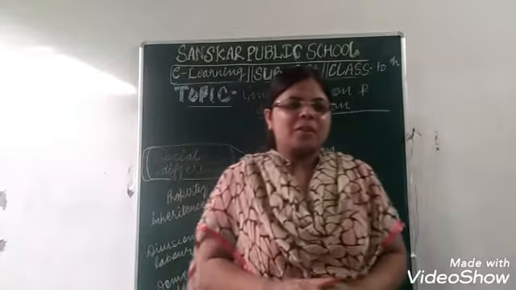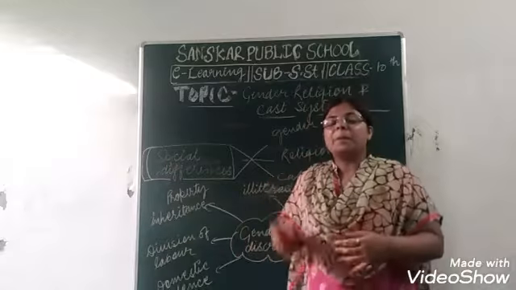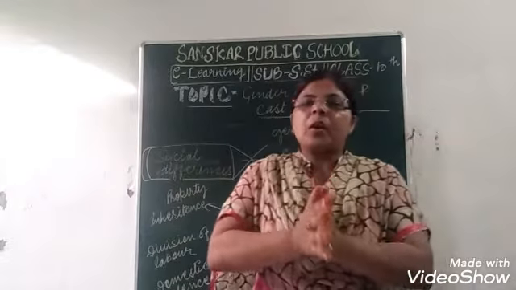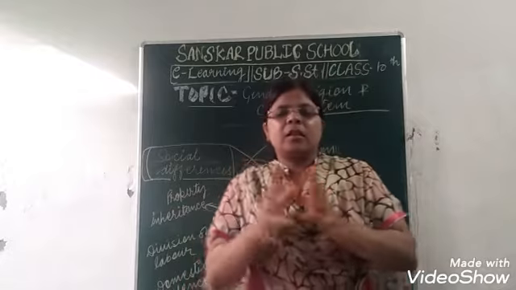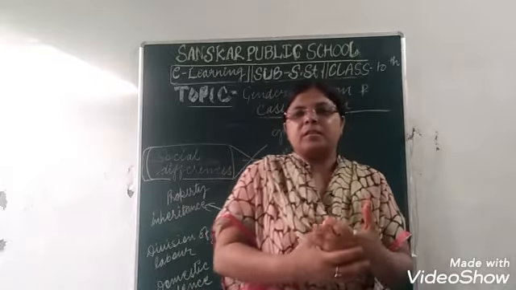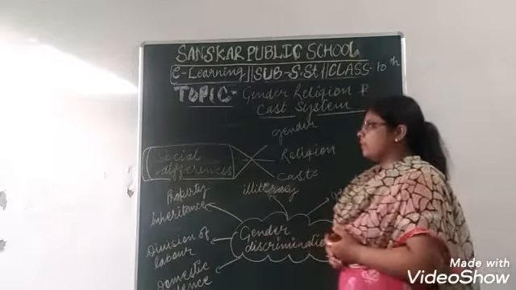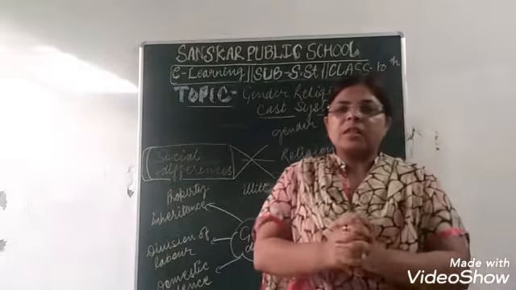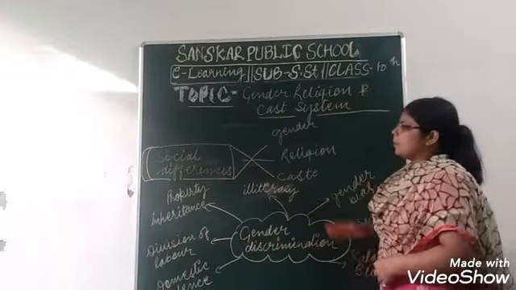In this chapter, we will discuss the present and previous conditions of gender, because in our country nowadays there is a lot of discrimination and bias on the basis of gender, caste, creed, etc.